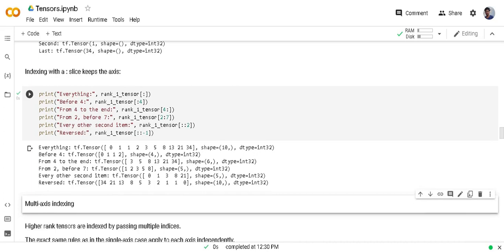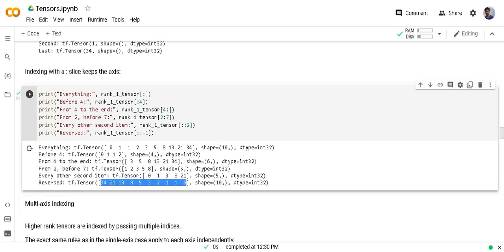So in the output you can see rank 1 tensor is accessed in reverse. Every second element is printed, and elements 2 to 7 are printed. From 4 to the end is printed, the elements before 4, and every element.